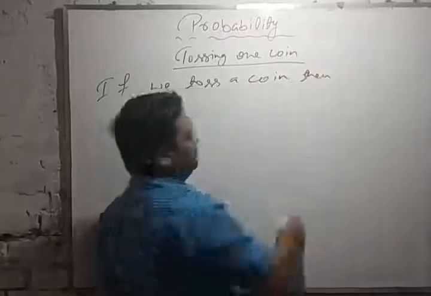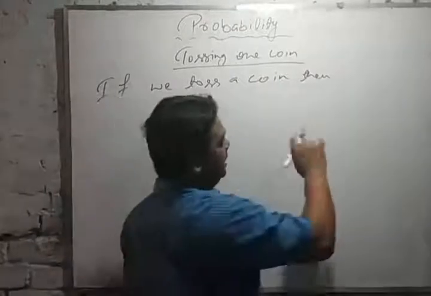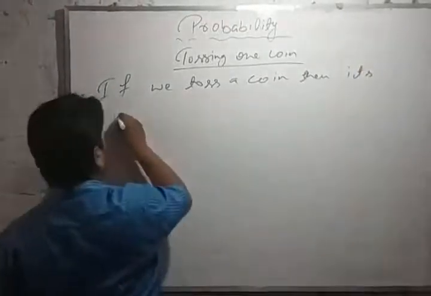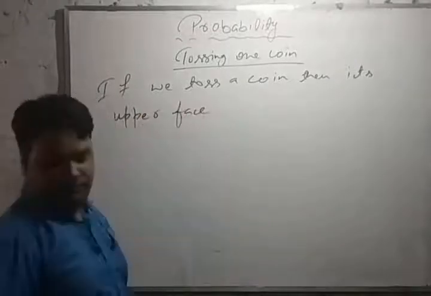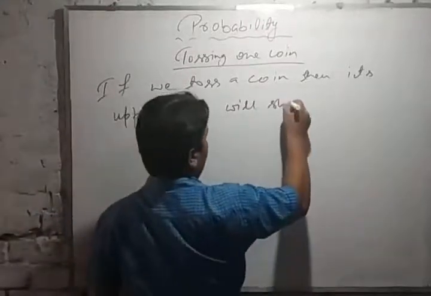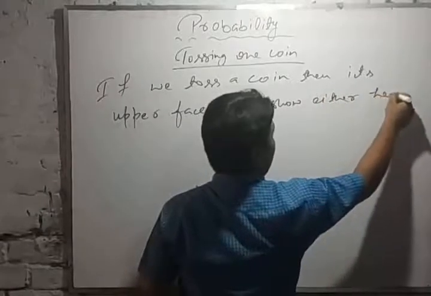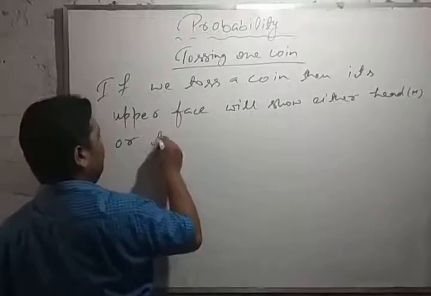then after tossing a coin, what will we get? After tossing a coin, its upper face will show either head, which we can write as H, or tail.